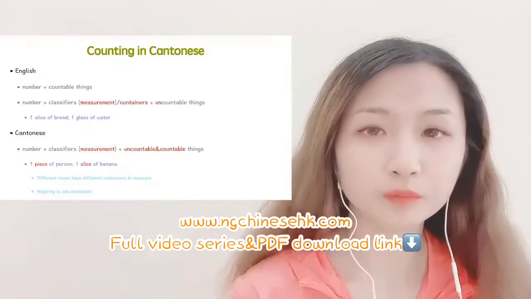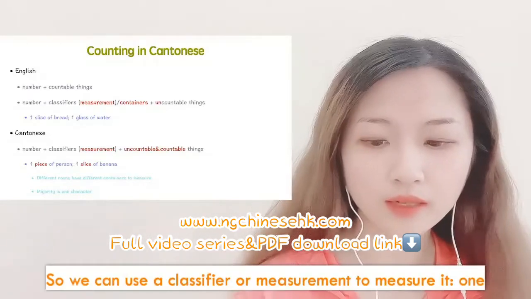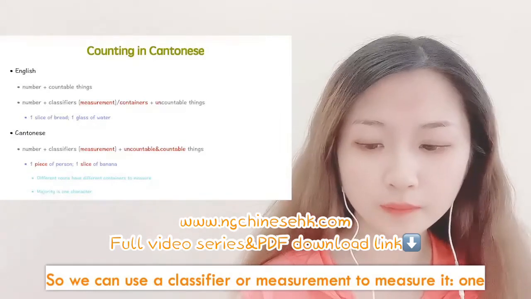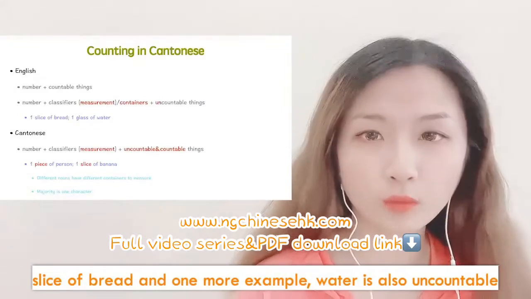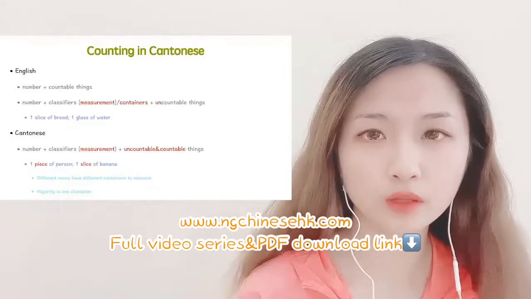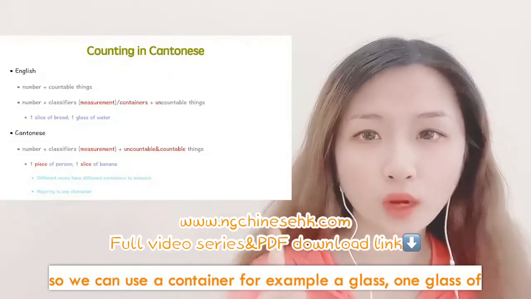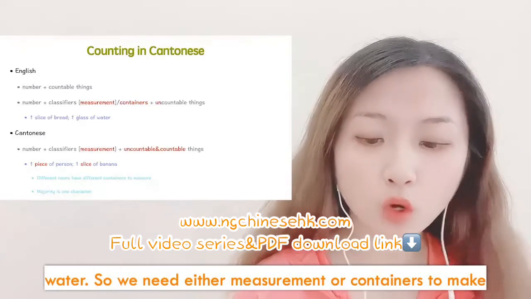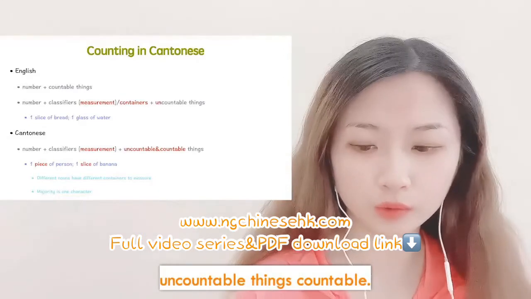For example, bread is not countable, so we can use a classifier or measurement to measure it. One slice of bread. And one more example, water is also uncountable, so we can use a container, for example, a glass. One glass of water. So we need either measurement or containers to make uncountable things countable.